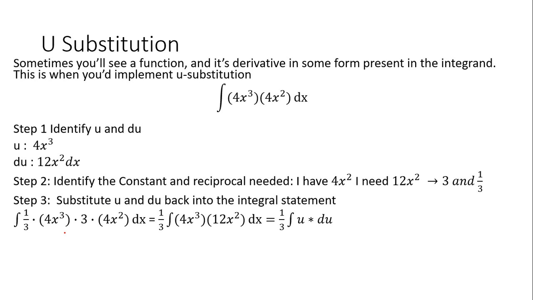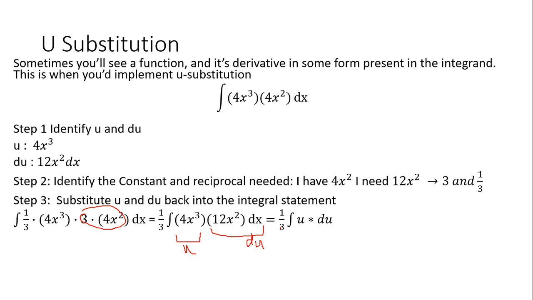I know I have a 3 and a third inside. I'm going to organize it so that it helps me out the way I look at it. So I'm going to put a third in. I have 4x cubed times 3 times 4x squared dx. Now, here what I'm doing is I'm putting these together. That's the 12x squared dx that I need, which is my du statement. Okay, this is du here. Okay, and then I have 4x cubed here, which is my u statement, which is what I said before. Okay, u.